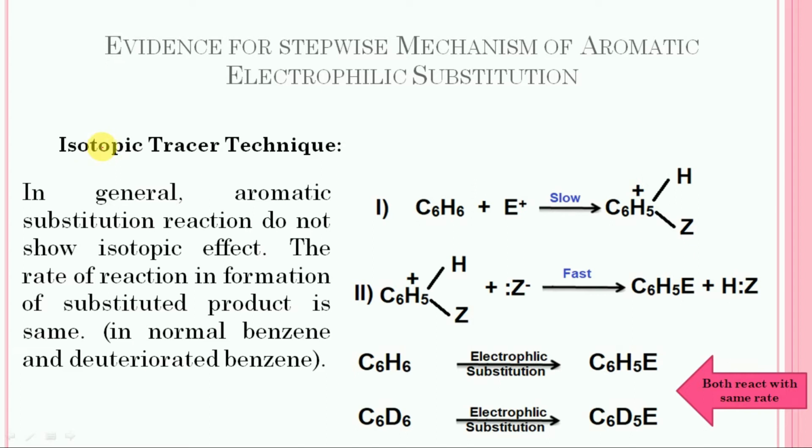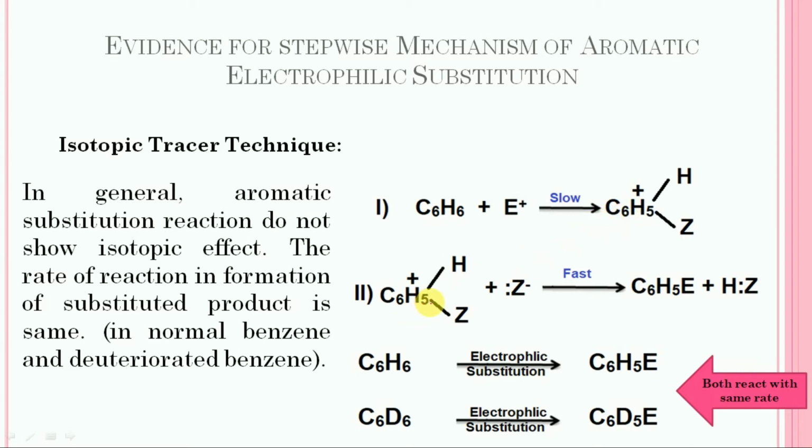It is very much clear from the mechanism of aromatic substitution that it involves various steps. In this mechanism, the step which involves the addition of electrophile to the aromatic ring is the slow step and rate determined step, and it leads to the formation of the intermediate carbocation.